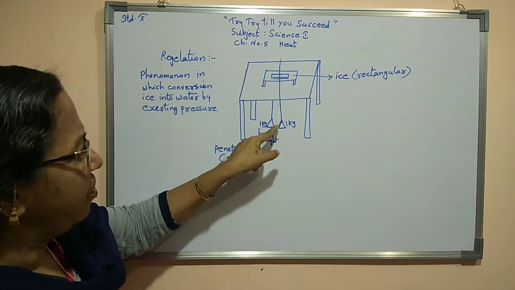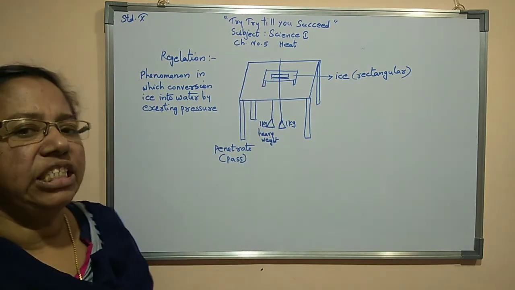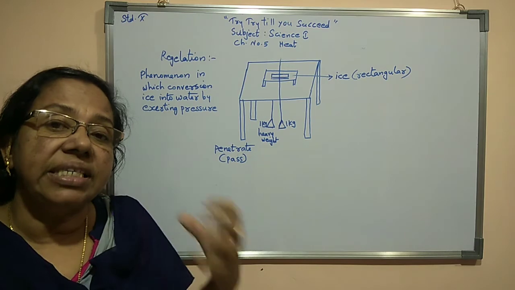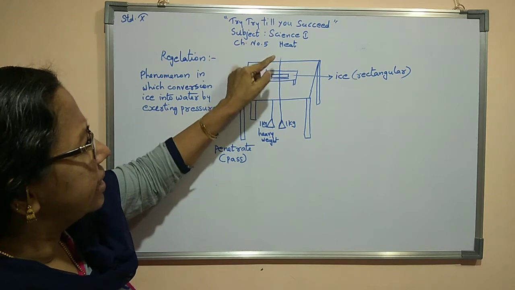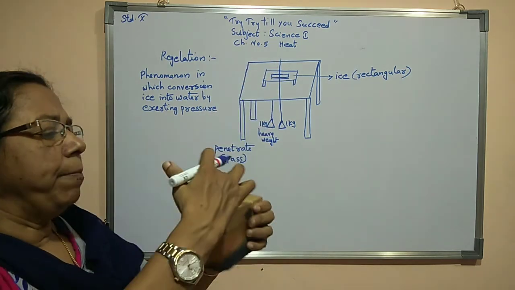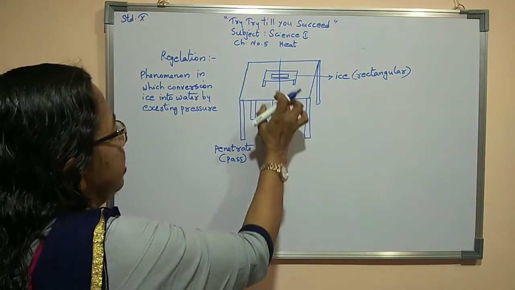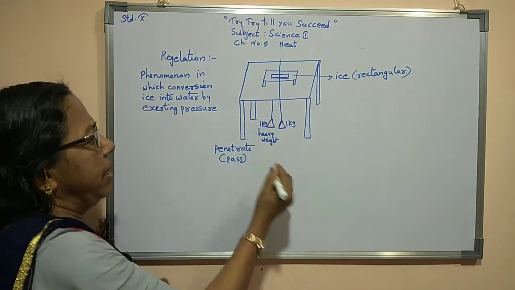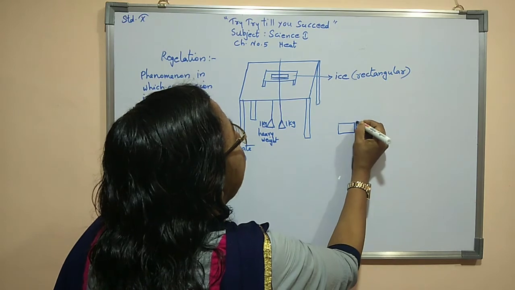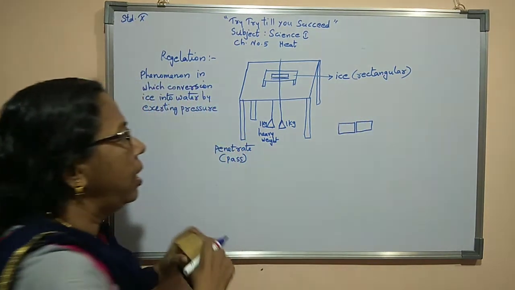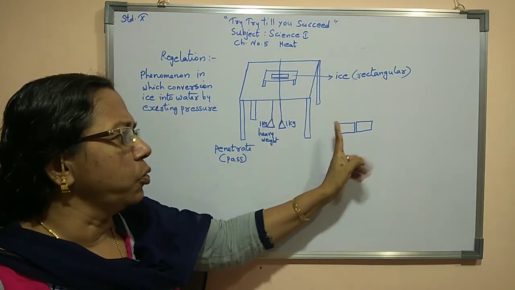Because as and when we hang heavy weight on this ice piece, pressure is exerting on the ice. As a result of it, you can find that this copper wire or iron wire penetrates through it, passes through the ice. Then till when will it pass? Till the whole ice is completed. So we can say that here one piece becomes, and here again the other piece will become. In such a way it will pass through. So here one piece we kept, now you can find two pieces.